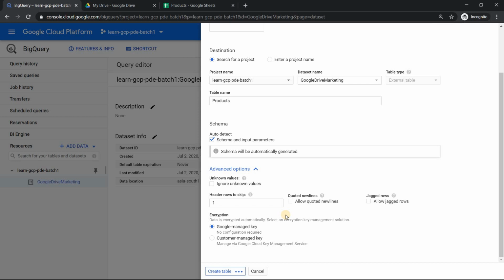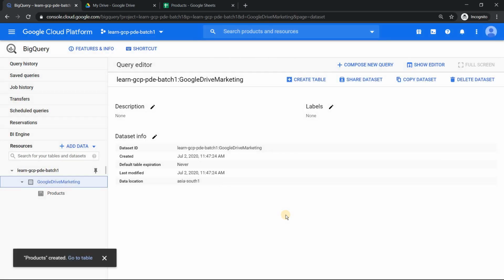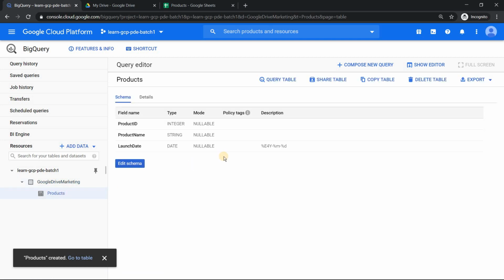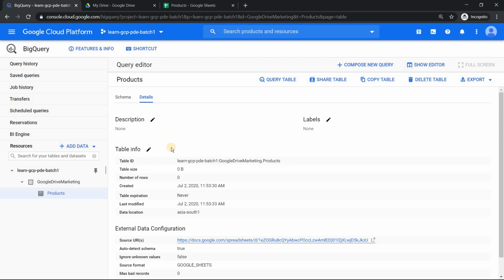And once we click on create, if everything is fine, we should have the table created. Yes, the table got created. And one important thing with an external table or federation is you will not have preview. And when you click on the table details, you will have the table size as 0 because the storage is not in BigQuery, but in Google Drive. So those are important things which you need to remember.